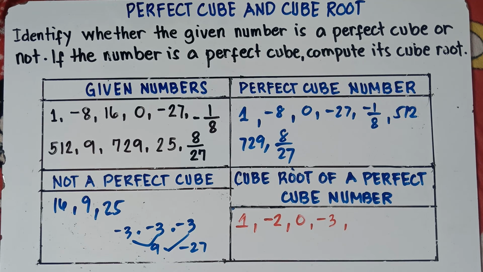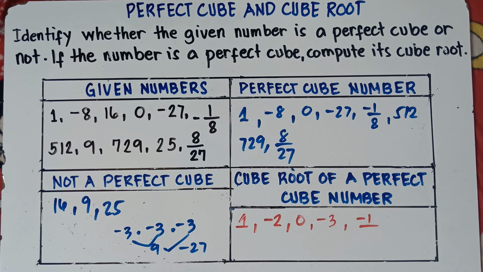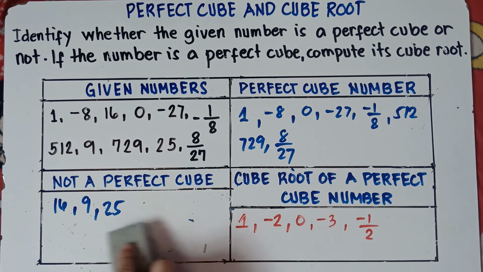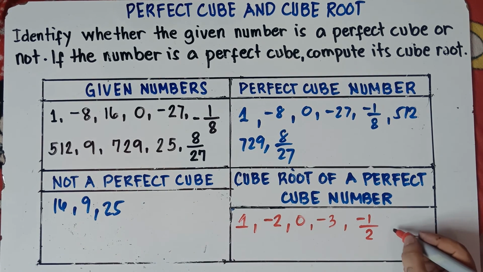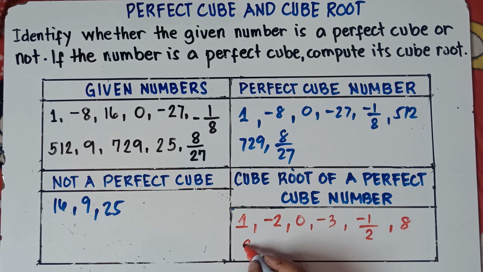The cube root of negative 1 is negative 1, and the cube root of 8 is positive 2. So there would be negative 1 over 2. And the cube root of 512 is 8, because 8 times 8 times 8 is 512. And the cube root of 729 is 9, because 9 times 9 times 9 is 729. And the cube root of 8 over 27, we answered that a while ago, that would be 2 over 3.